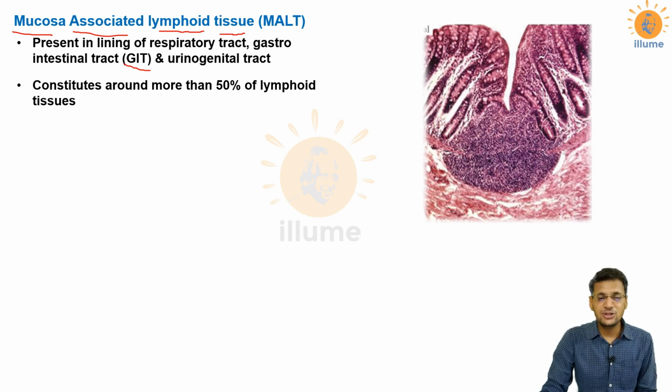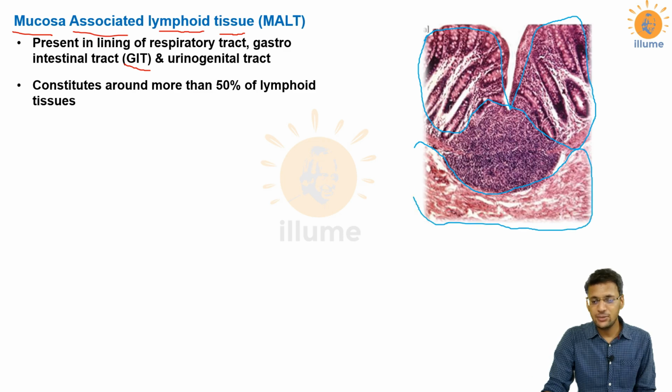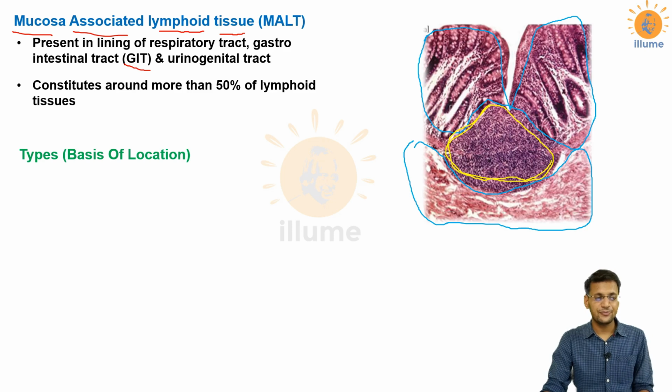As you can see in this picture, I'll show you with a different color here. This is mucosa, this is mucosa, this entire portion is mucosa, and this is the connective tissue present beneath the mucosa. This one is the connective tissue. Now this entire tissue, as you can see in this figure, is a huge collection of lymphocytes, and this is called mucosa associated lymphoid tissue.